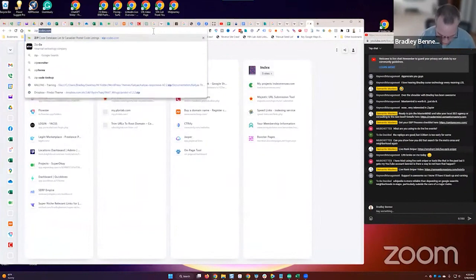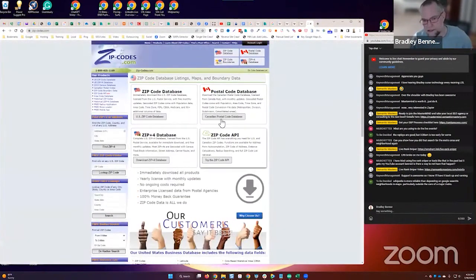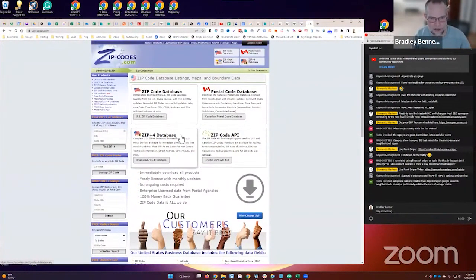Another place that I often check is zip-codes.com. I use this a lot. In fact, you can buy the zip-codes database from them, which I've purchased, and it makes it a lot easier when you're managing a lot of location data. It's easier just to have it in a CSV file than it is to do it via copy and paste online. So, it's like $80 or something, and for a year, you get the data with all the updates for an entire year. So I bought that, and I usually use that too. So just different ways that you guys can find geographic information for targeting.